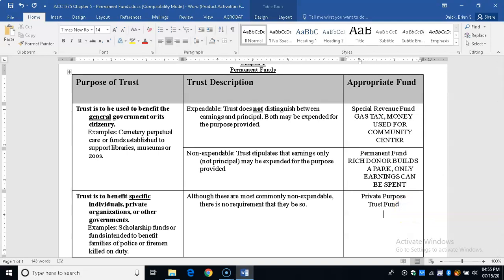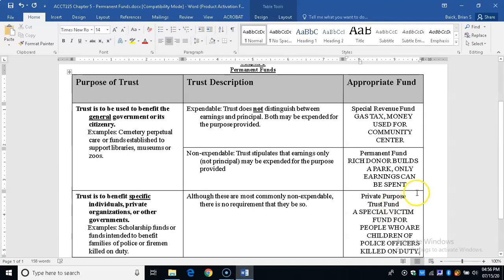Private purpose. What about if we have a special victim fund for people who are children of police officers killed in action? Right? That's only benefiting certain people, not everybody. That's a private purpose trust fund.